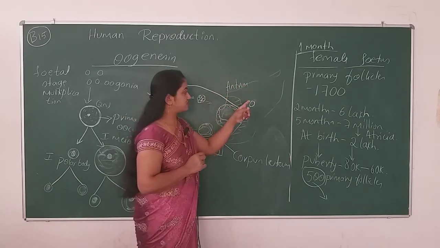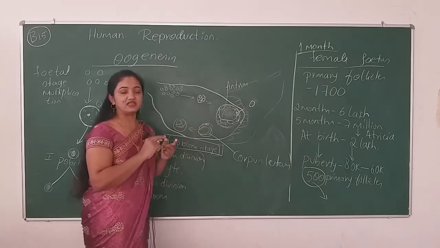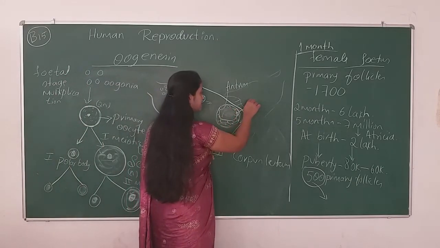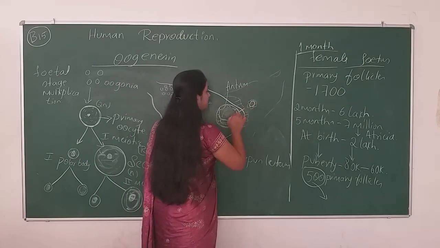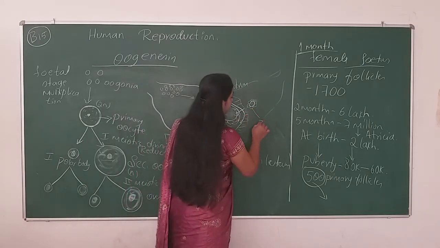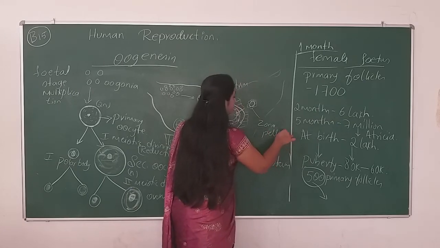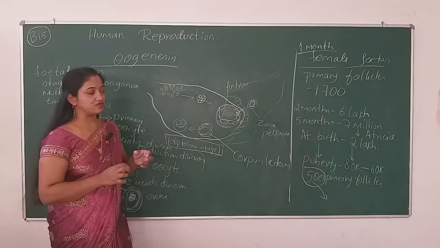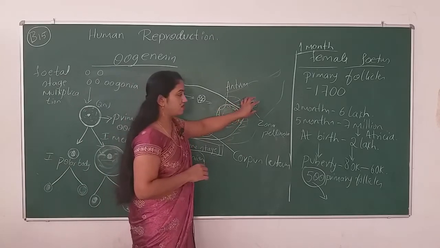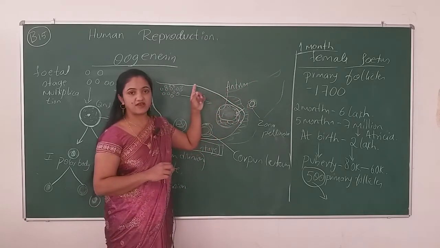You have to consider this like only the egg will be present. Won't it be covered by any cells or any substance? Yes, it will be covered by some cells known as the zona pellucida. Not only the zona pellucida, but the structure of the egg we will talk about a little bit later. So just think, this is the ovum entering the fallopian tube from the completely mature Graafian follicle.